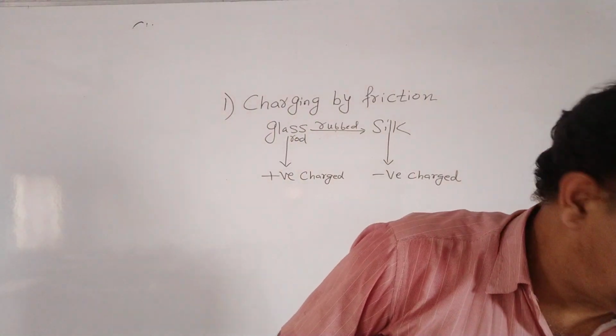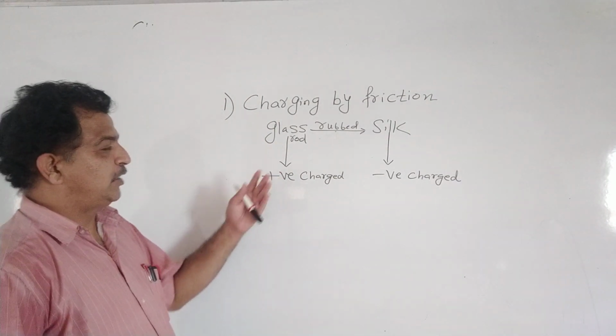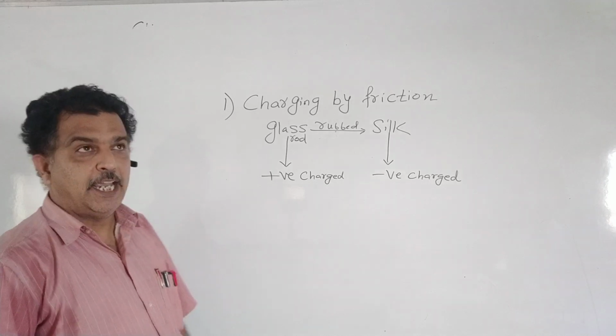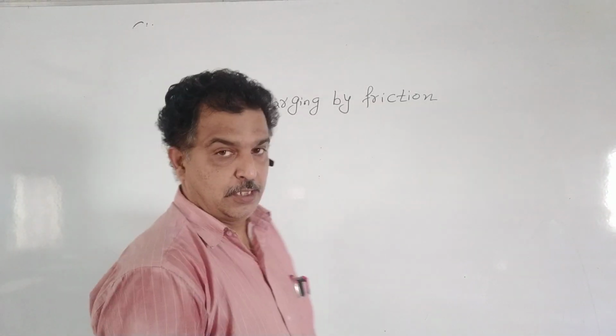Today we will try to find out the reason: how the glass rod becomes positively charged and the silk cloth becomes negatively charged.